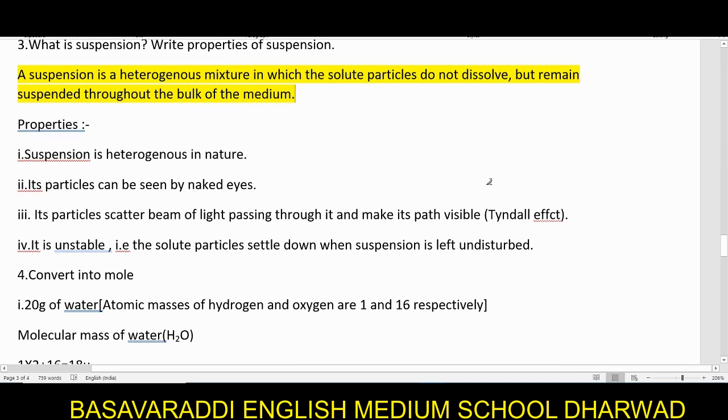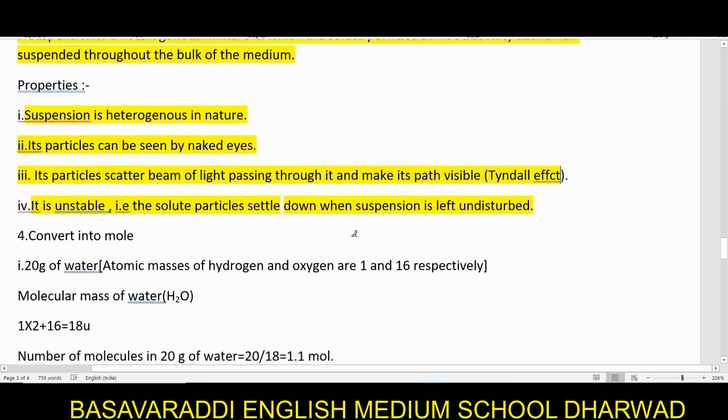No doubt these particles are suspended throughout the bulk of the medium, but if they are left undisturbed, all these particles will settle down at the bottom.